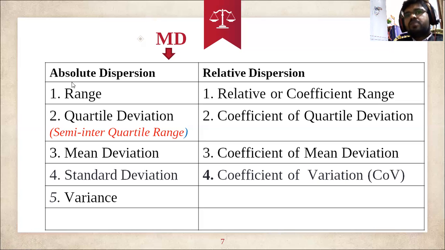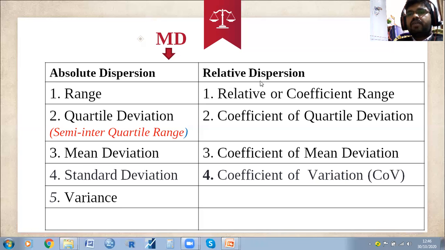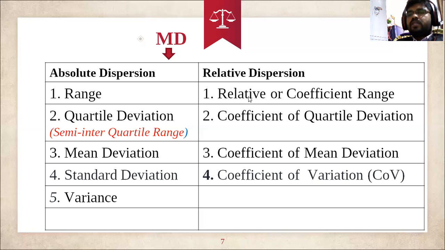The absolute dispersions are range, quartile deviation, mean deviation, standard deviation and variance. The relative dispersions are coefficient of range, coefficient of quartile deviation, coefficient of mean deviation and coefficient of variation. You can understand that when the coefficient is added, it is called relative dispersion. This question is asked in the UGC NET exam also.